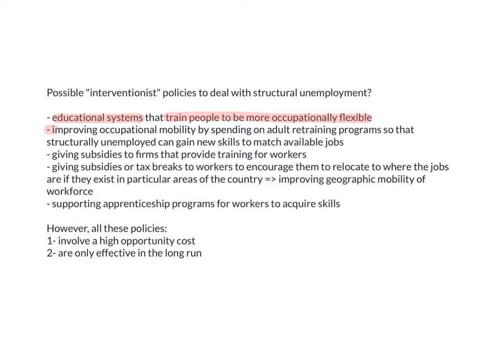Maybe also improve occupational mobility by spending on adult retraining programs. The government could set up retraining centers so that the structurally unemployed can gain new skills and be able to match the jobs that are available. Because it's not that there are no jobs, it's just that they don't have the skills for those available jobs. The government could also give subsidies to firms that provide training for workers, encourage firms to train their workers on a variety of skills. The government could give subsidies or tax breaks, tax incentives to workers to encourage them to relocate to where the jobs are if they exist in particular areas of the country.